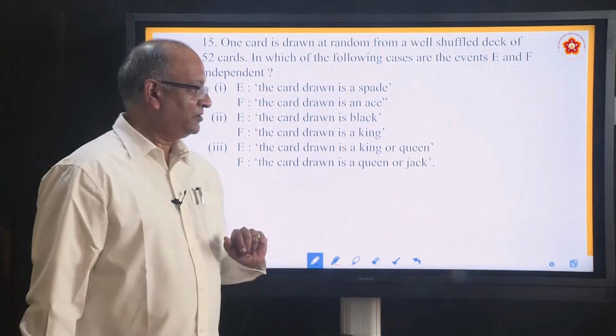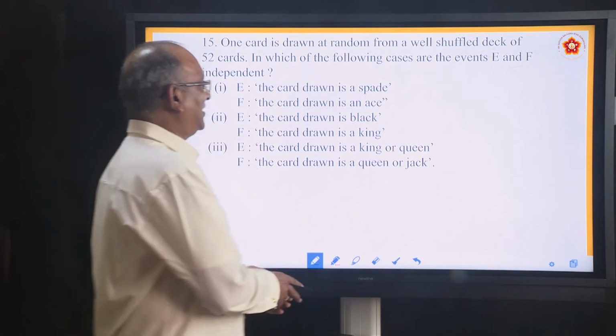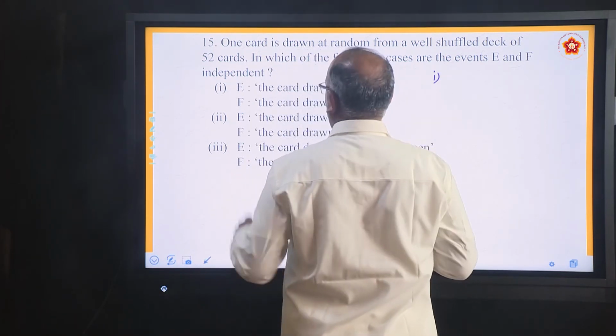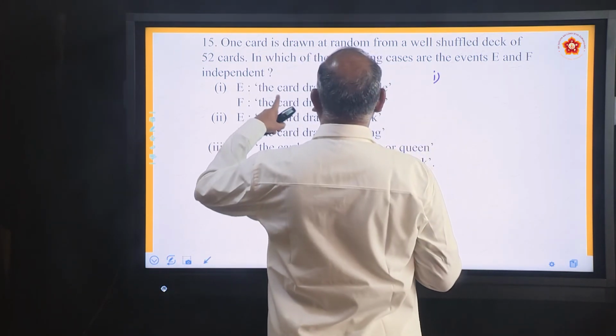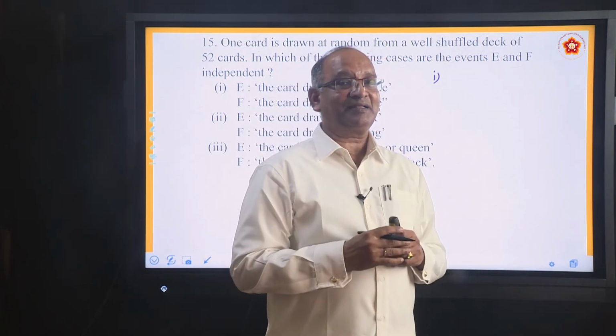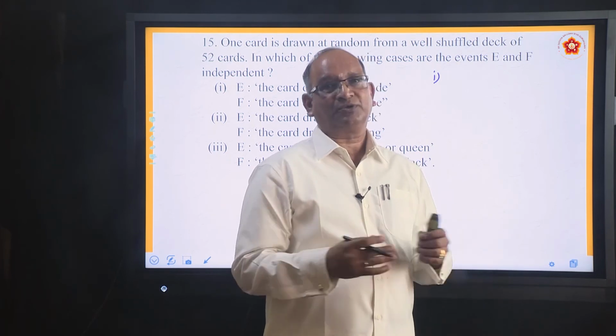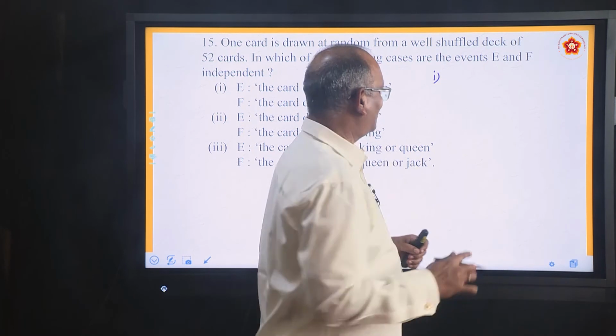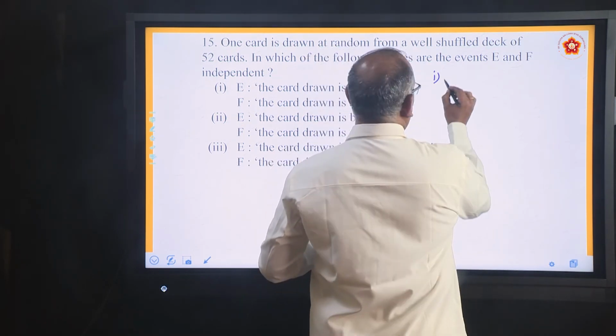Okay. So let us take up one after the other. First one, E. How does he define E? The card drawn is a spade card. How many spade cards are there? 1/4. So what is the probability? 13 by 52 or 1 by 4? PE.